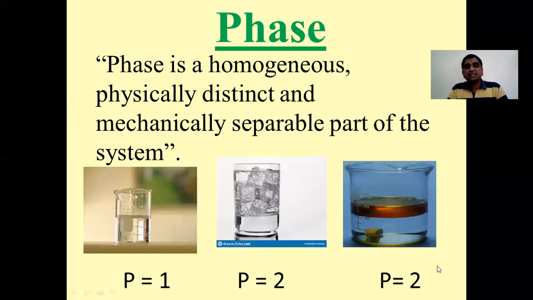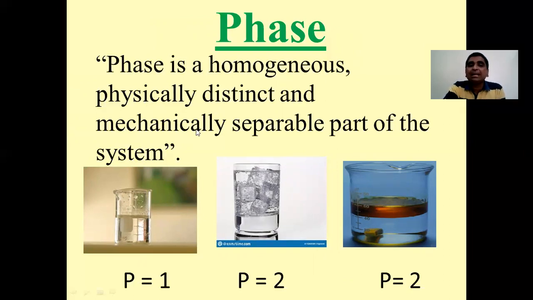Now the next definition is of phase. What is meant by phase? Phase is simply a part of the system. And how should that part be? Firstly, it should be homogeneous. Homogeneous means it should be completely uniform. The second condition is that the part should be physically distinct. My eyes should observe that part as distinct from other parts. So that is said to be physically distinct.